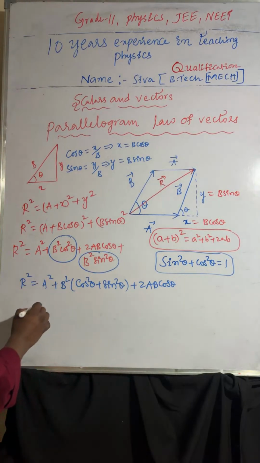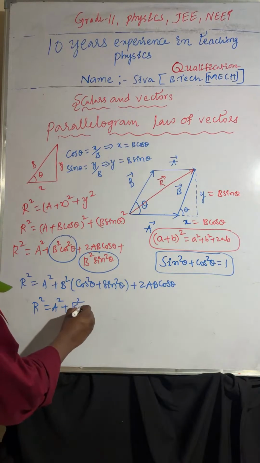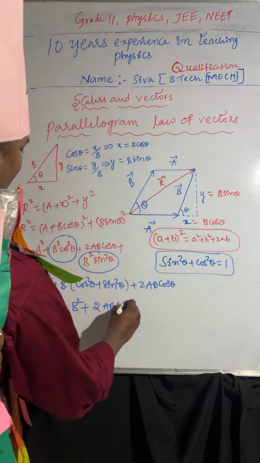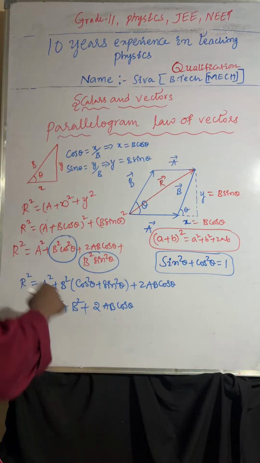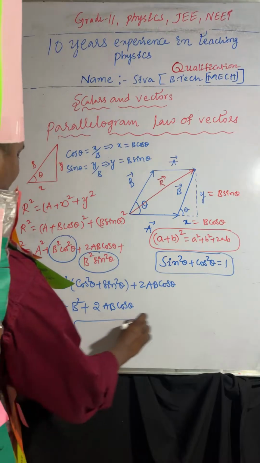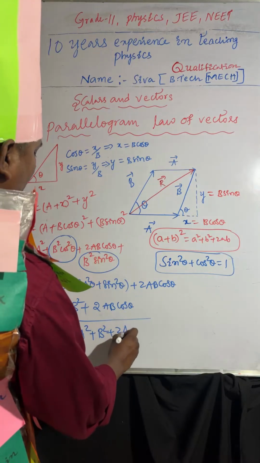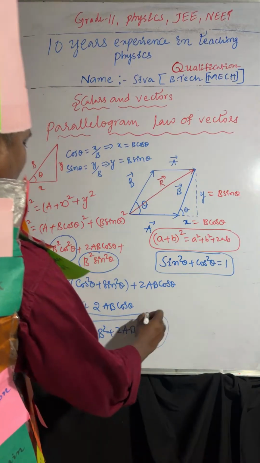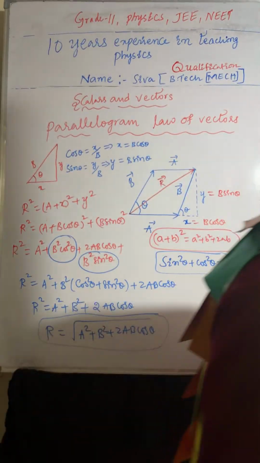Now you can take r square equal to a square plus b square plus 2ab cos theta. Now r equal to root over a square plus b square plus 2ab cos theta. Understood or not? So like this we have to take. Is it clear?